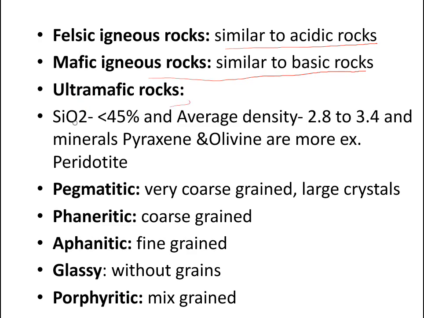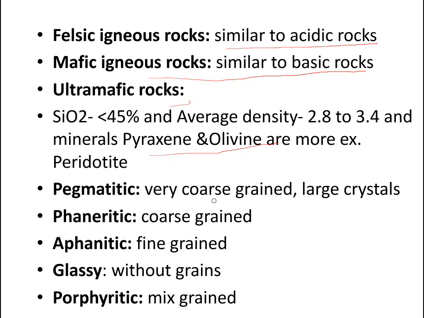Ultramafic rocks have a silica content of less than 45% and an average density of about 2.8 to 3.4. In these, the minerals pyroxene and olivine are more abundant. Example: peridotite.